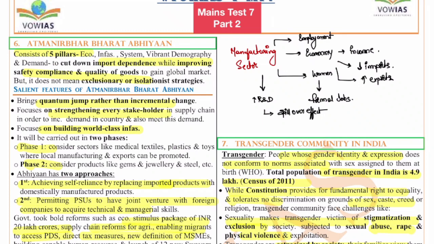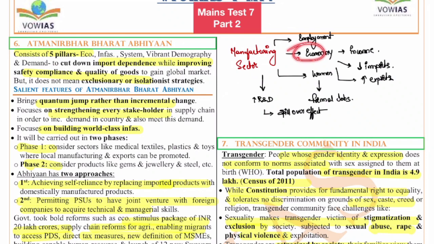If you say manufacturing sector in itself, it is very, very important for the overall development of the country. The manufacturing sector will ensure the unemployment rate in the country reduces, because it is the only sector that can employ a huge number of people. So the unemployment problem can be solved very easily with the development of the manufacturing sector. And also, if the manufacturing sector develops, the income of the people increases. So overall, the economy of the country will grow, the GDP will increase.